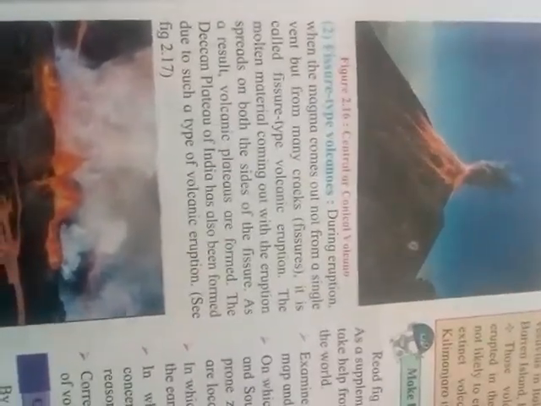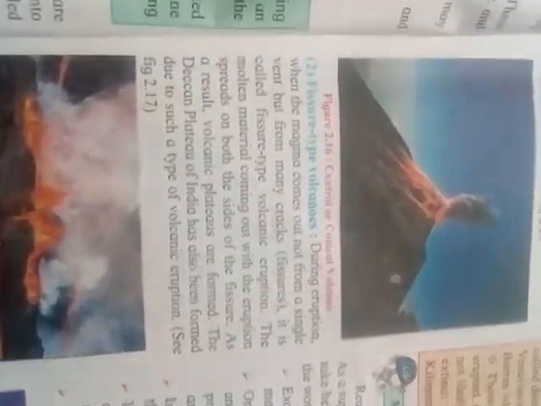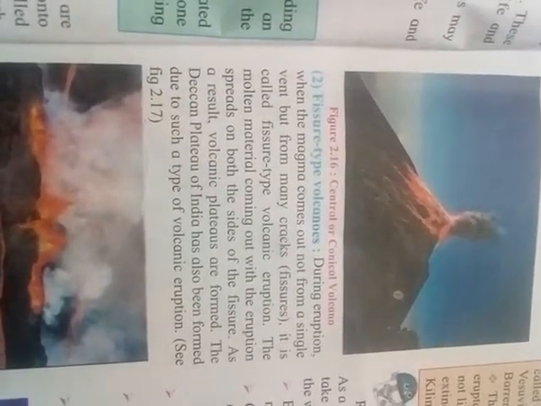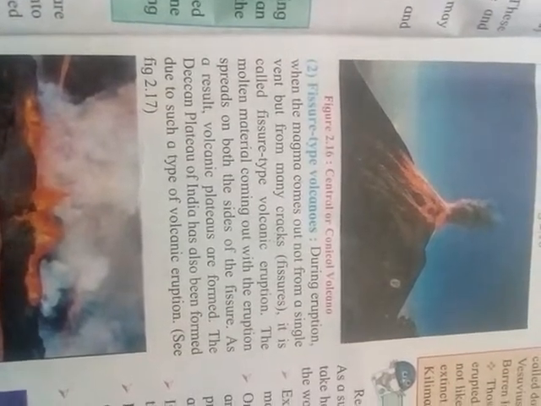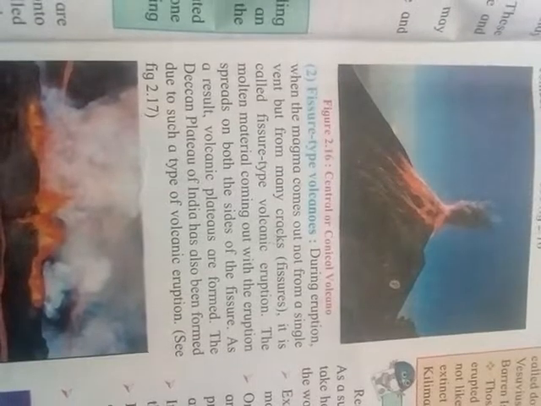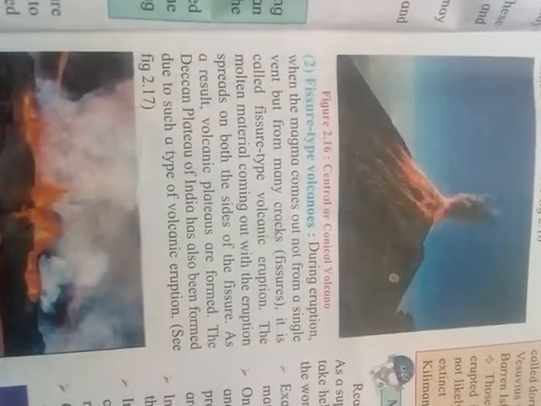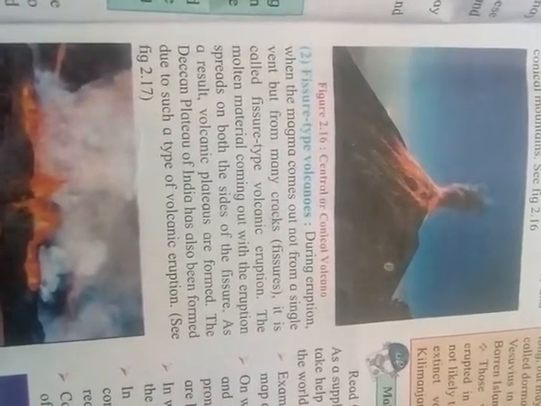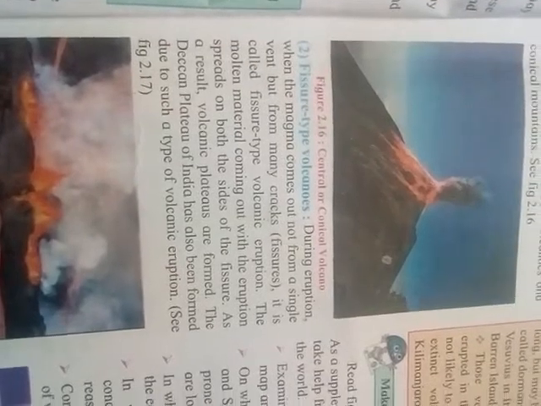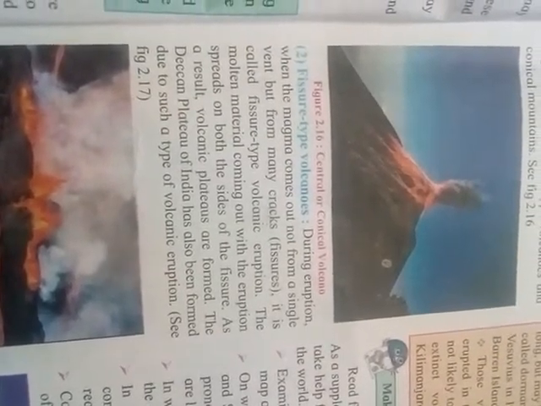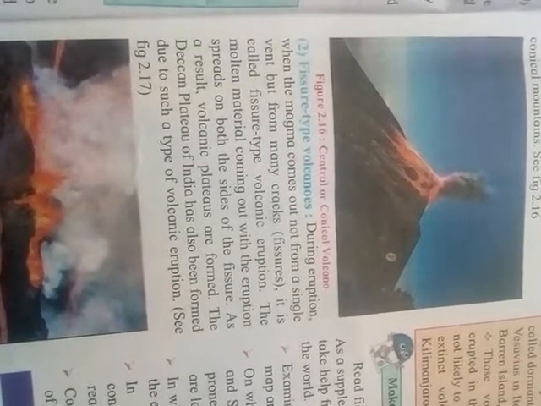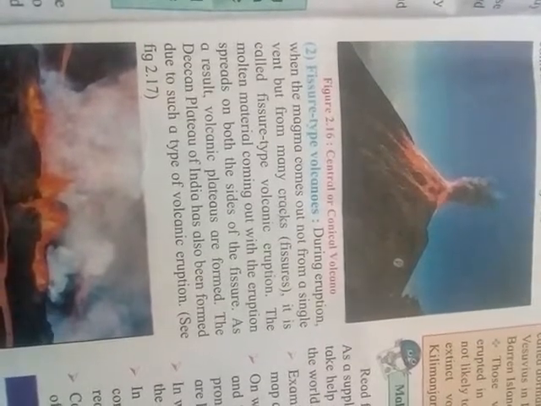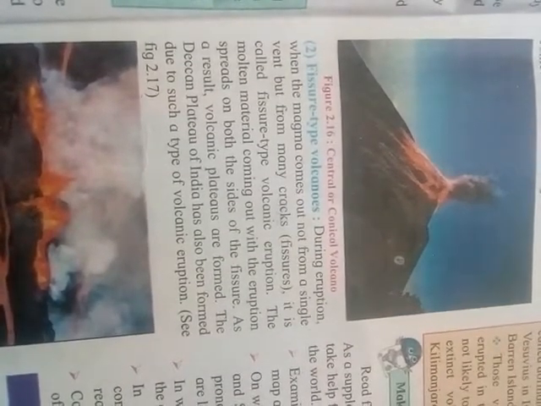That means in the central or conical type of eruption, only one single vent comes from the surface. But in the fissure type of volcanoes, during the eruptions, when the magma comes out, it does not come from a single vent but from many cracks.